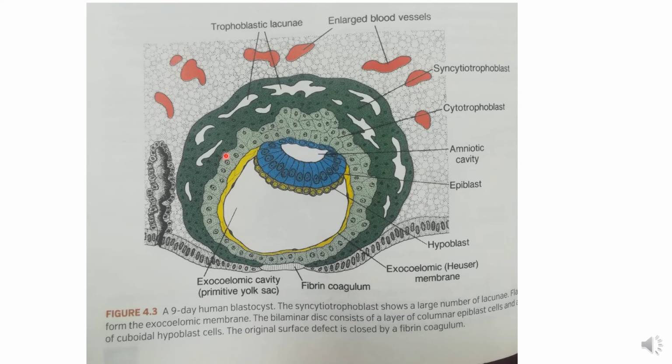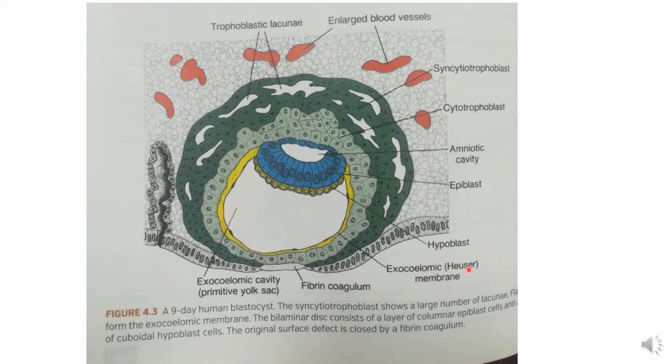Similarly, the trophoblast divides into a second layer, and the names change. This primary layer is now named cytotrophoblast, and the newly created layer is the syncytiotrophoblast. Now, this is the hypoblast. From its margins, cells divide and line the cytotrophoblast inside, and the name given is exocoelomic membrane or Heuser membrane.